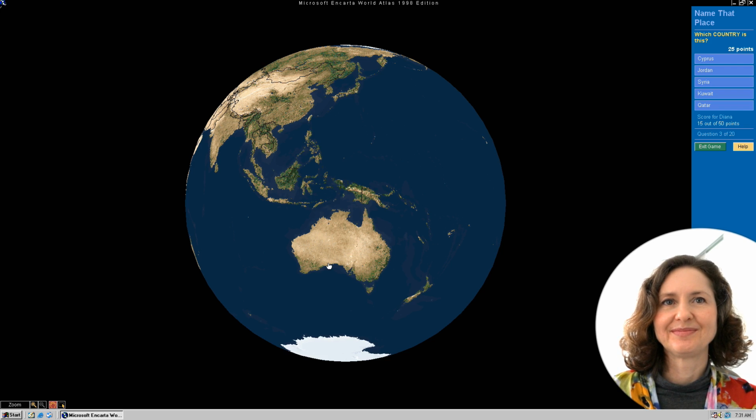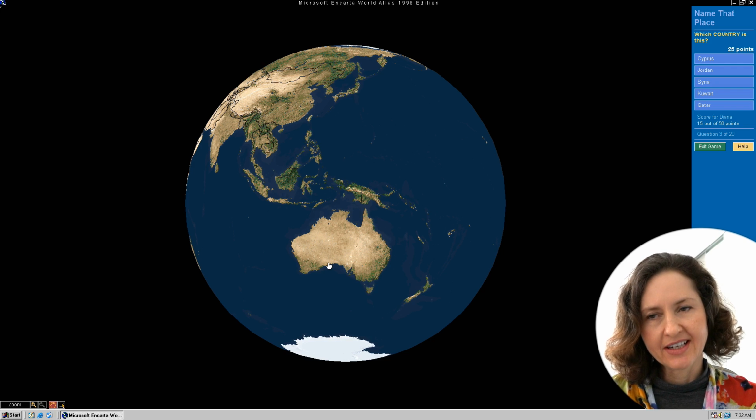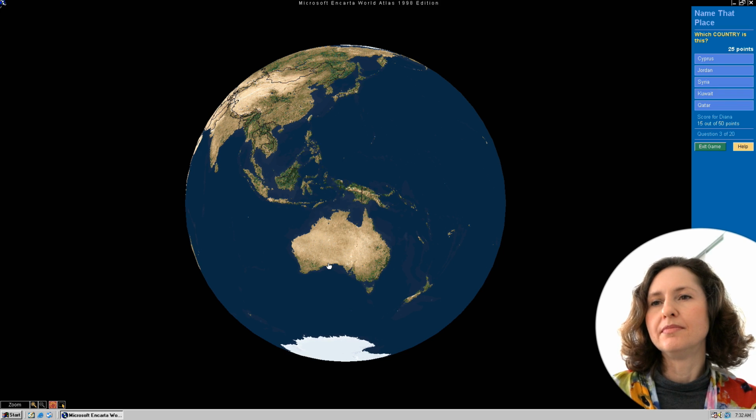Now, what do you think of both these pieces of software? Do you think they're both useful pieces of software? Well, let's just say I think they would have been a lot more useful back in their time. Oh, yeah, definitely, now that we have the internet. Well, we had internet back then, but it was a bit more expensive. It was slow dial-up internet, and this was just all on a CD, nice and quick. It would have been a good alternative to the internet for that sort of thing, and it would have been cheaper, obviously.